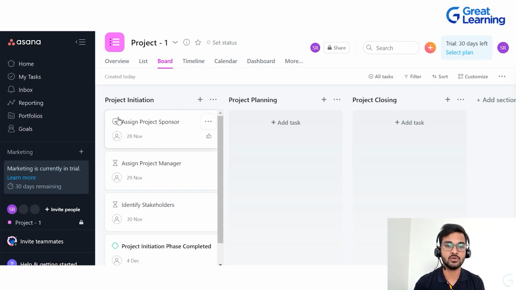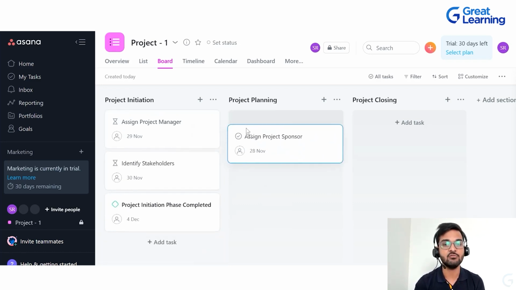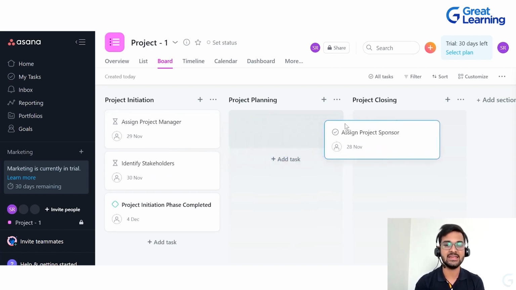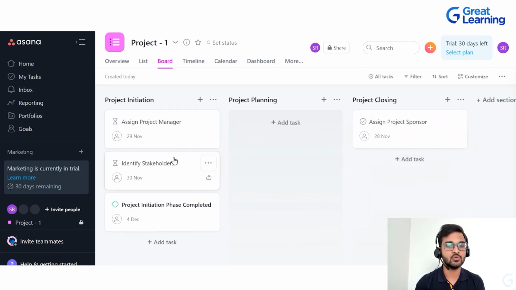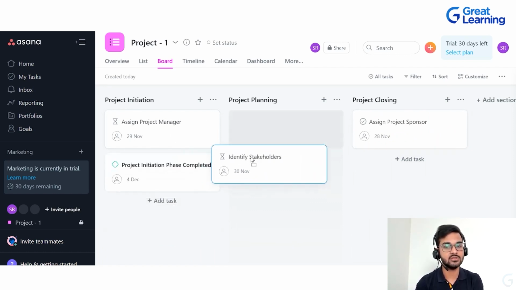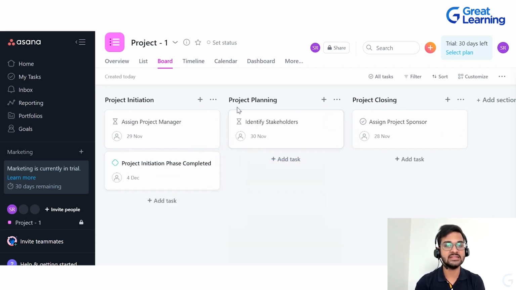If you want to switch one task from one section to another, all you have to do is click on that particular task and you will be able to drag it to any other section. So let's say I want to drag this particular task which says identify stakeholders to project planning. I will double click on this, drag and drop it in this section called project planning.